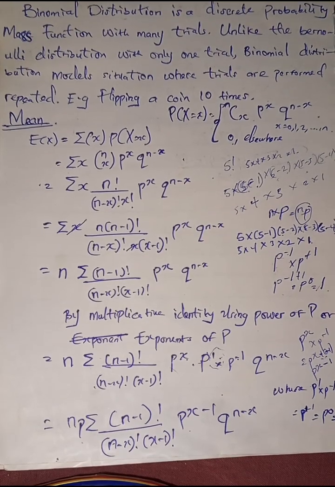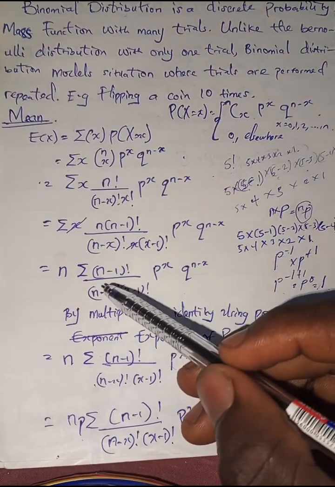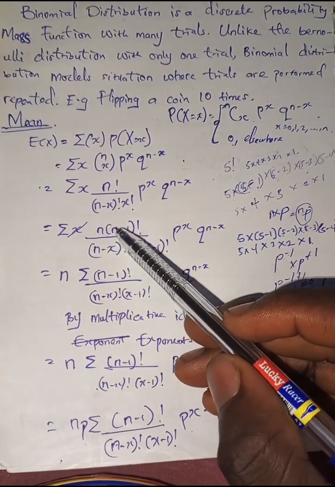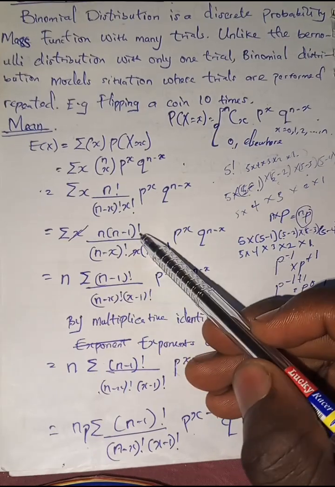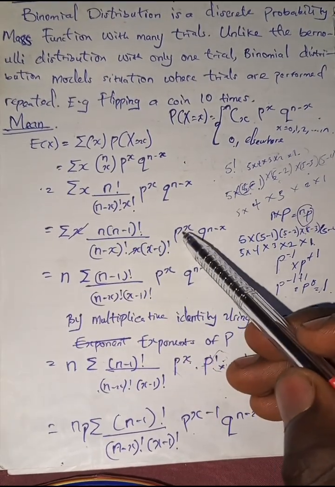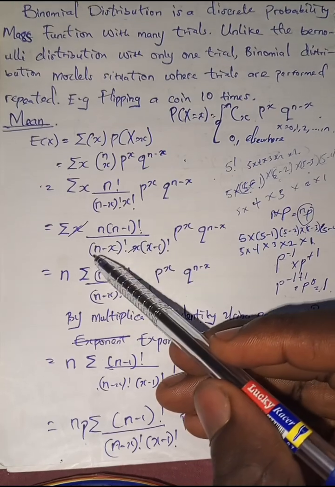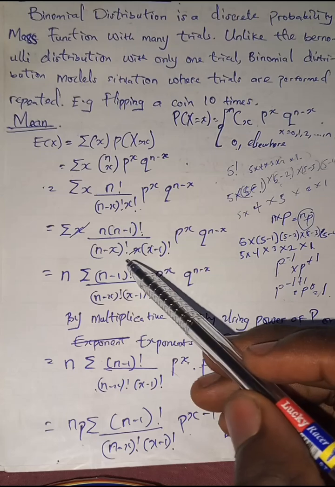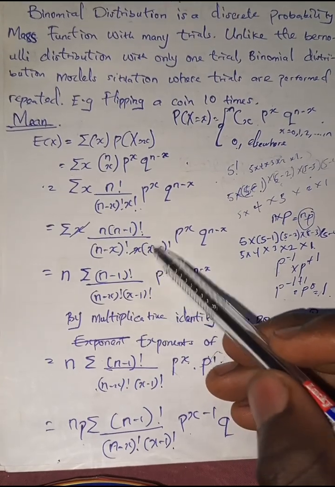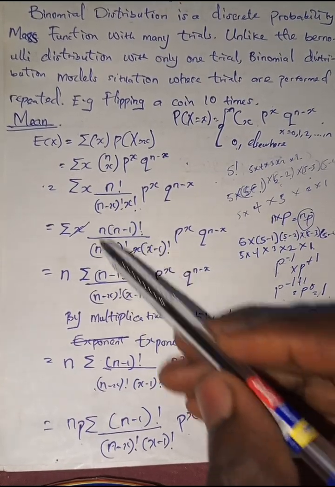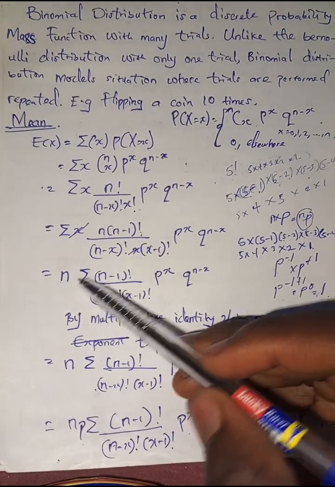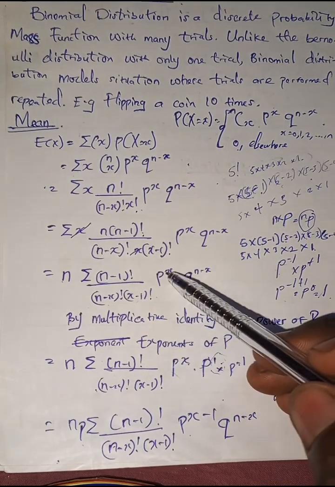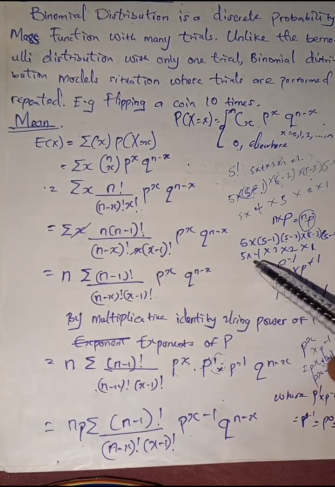We dey prove, you go expand am once. So by expansion, you get n into bracket n minus 1 factorial times p raised to power x, q raised to power n minus x over n minus x factorial. We don expand this x factorial wey dey here too, so you get x into x minus 1 factorial. This x go cancel this x wey dey up. We have n summation n minus 1 factorial over n minus x factorial, x minus 1 factorial, p raised to power x, q raised to power n minus x.